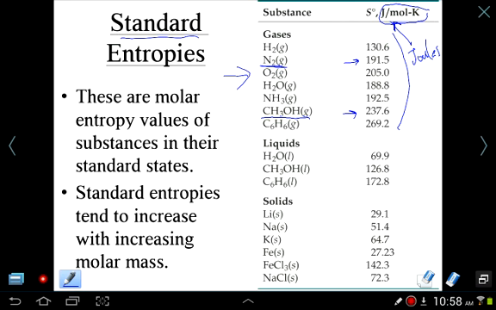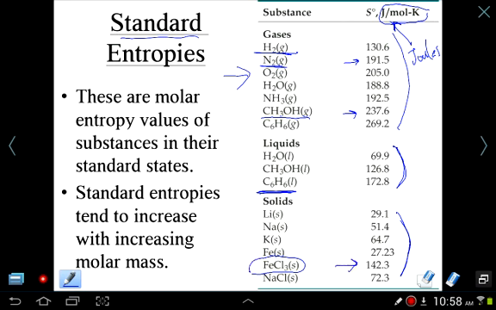Then liquids have less entropy than solids in general, even though if you have a liquid that has a lot of atoms, it may end up having less entropy than, say, a gas that has just two hydrogens, the simplest possible. And then solids have the least amount of entropy. But the same rule applies: the more atoms you have in the solid, the higher would be its entropy.